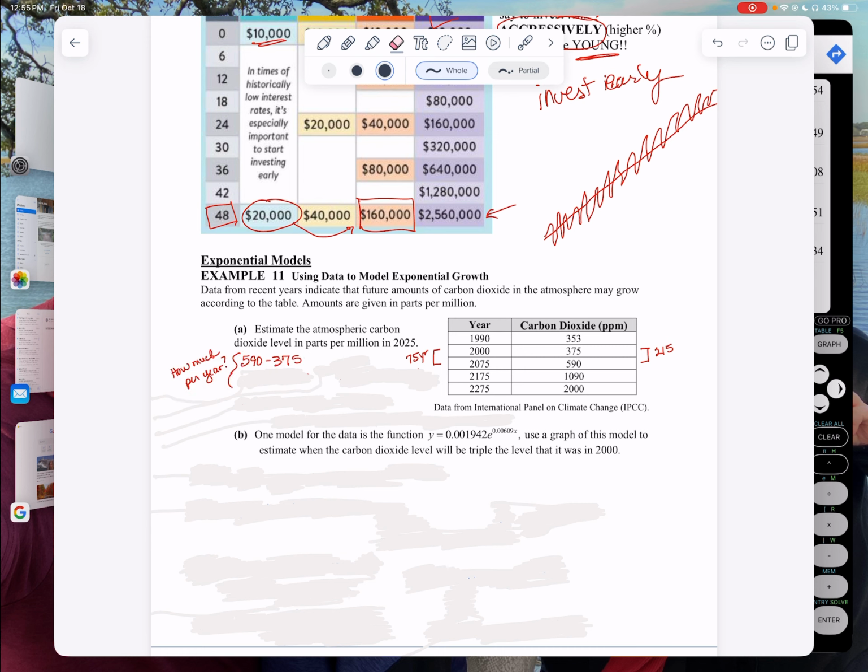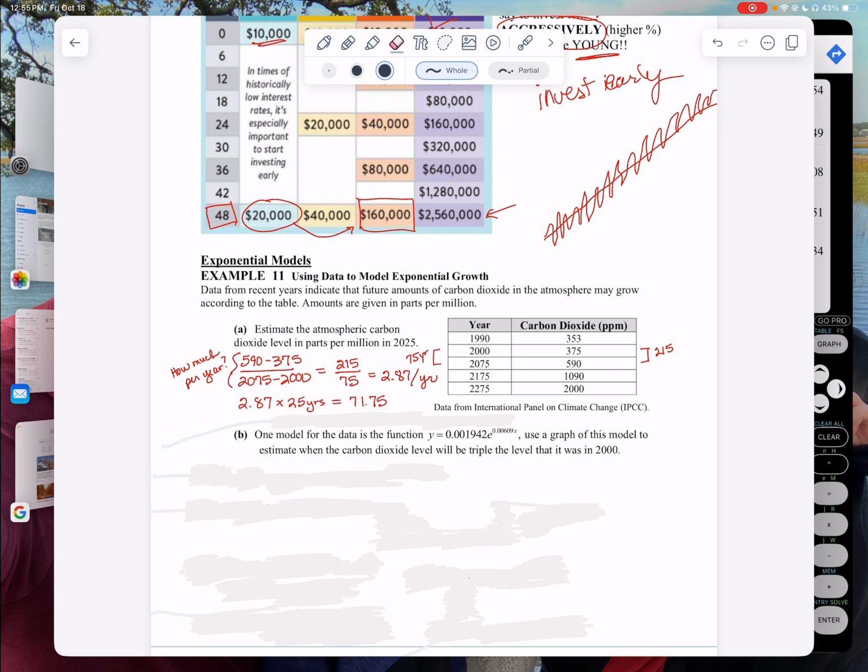How much per year? We're going to take 590 minus 375. I already did that out there. That was 215, divided by my 75 years. That means every year it is going up about 2.87 per year. Now, that's not exponential, but it gives us an idea.